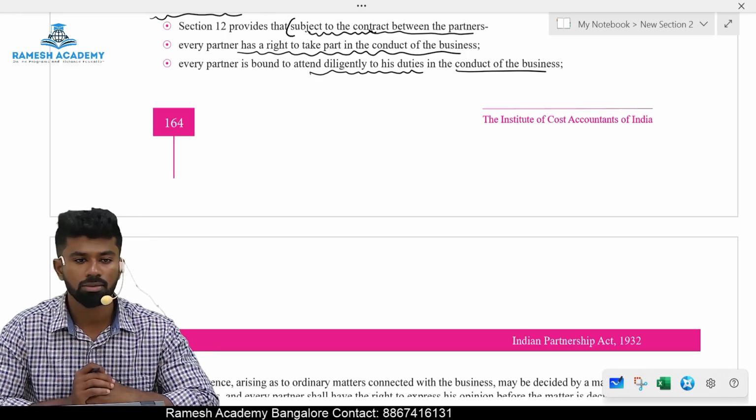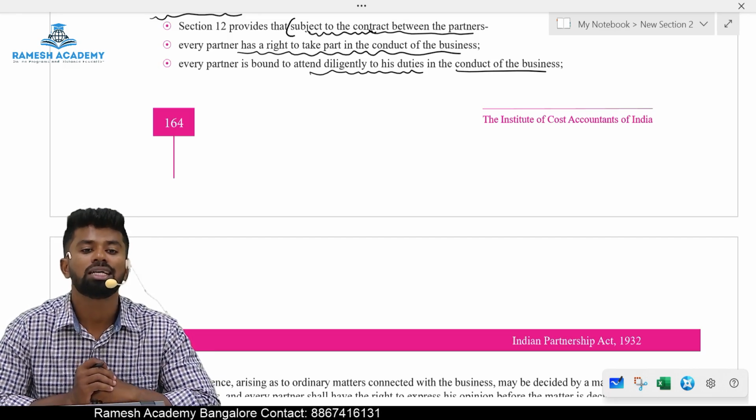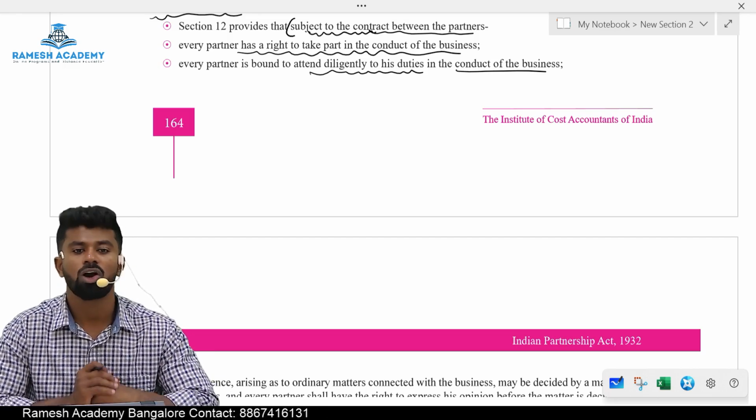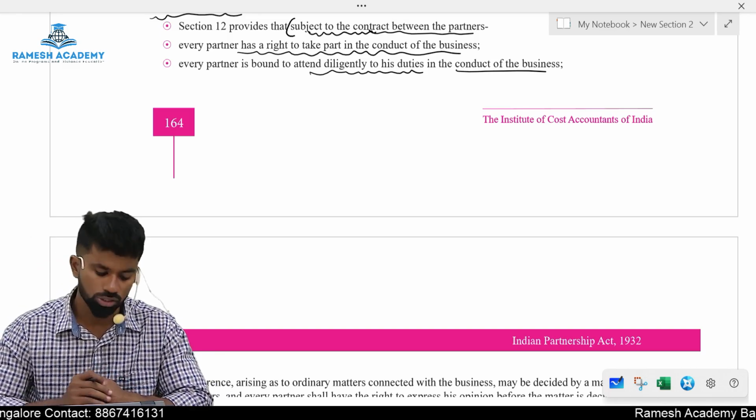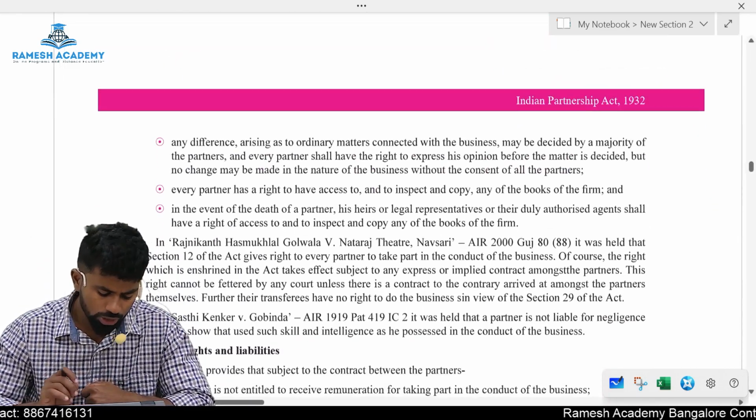Next one. Every partner is bound to attend diligently, carefully to his duties in the conduct of business. Every partner is bound to attend diligently, meaning carefully, with ordinary care, to his duties in the conduct of business while carrying out the partnership business.